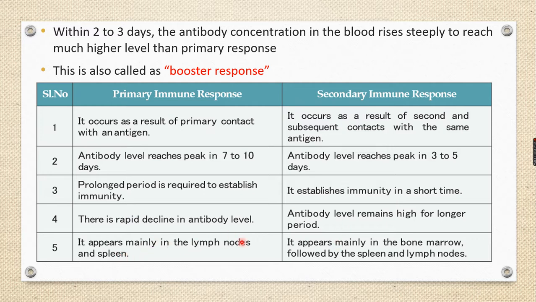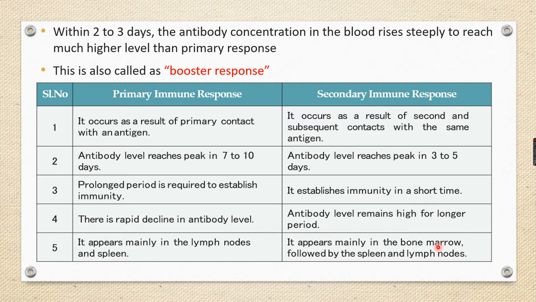அடுத்து, it appears mainly in the lymph nodes and spleen. So primary immune response வந்து lymph node லையும் spleen லையும் மெயினா it is produced by lymph nodes and spleen. Secondary immune response க்கு எது reason? Bone marrow, followed by secondary lymphoid organs such as spleen and lymph nodes. Here bone marrow we know already produces the B cells or B lymphocytes and T cells or T lymphocytes.